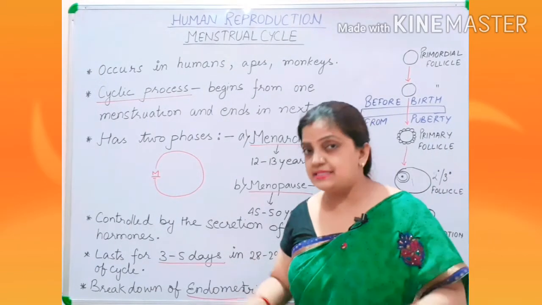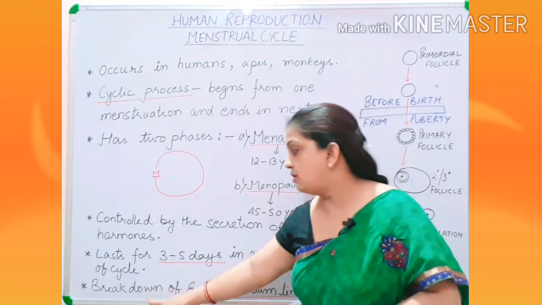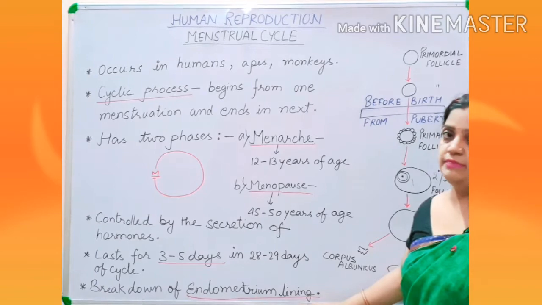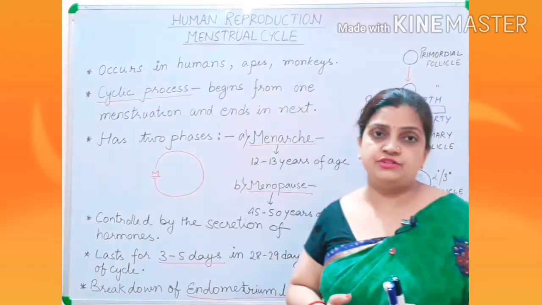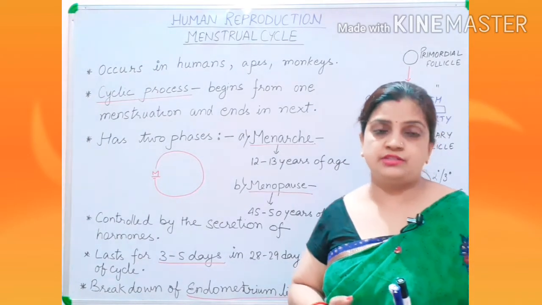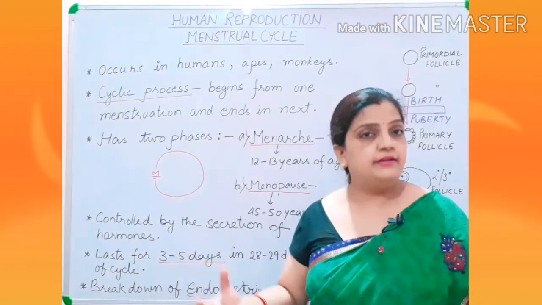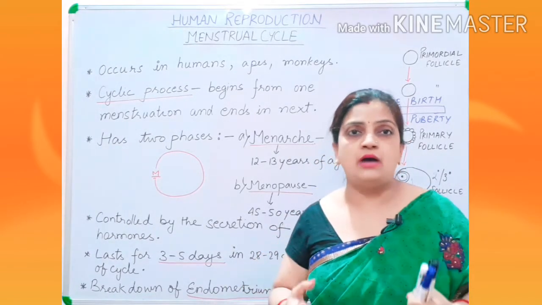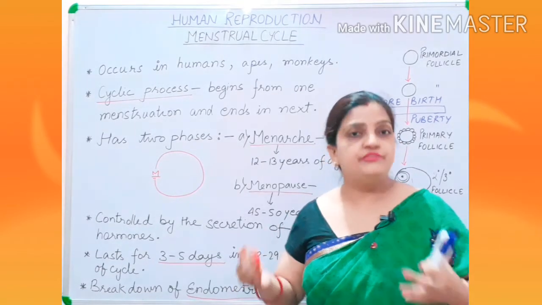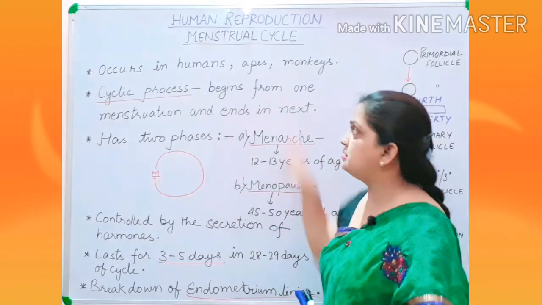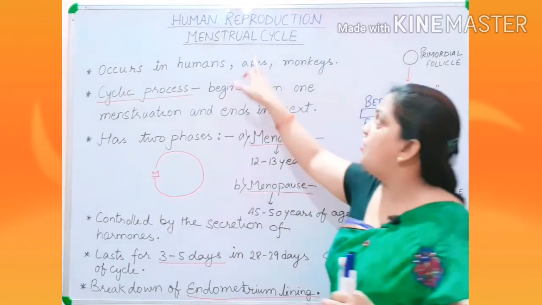What actually happens through which the menstrual cycle occurs is the breakdown of the endometrium lining. I have discussed in the last video in detail how the endometrium lining present inside the uterus gets damaged and ruptured, blood vessels are ruptured, and the blood oozes out in the form of bleeding and is released through the vagina of the females. So this was the complete summary of what takes place in the process of the menstrual cycle.